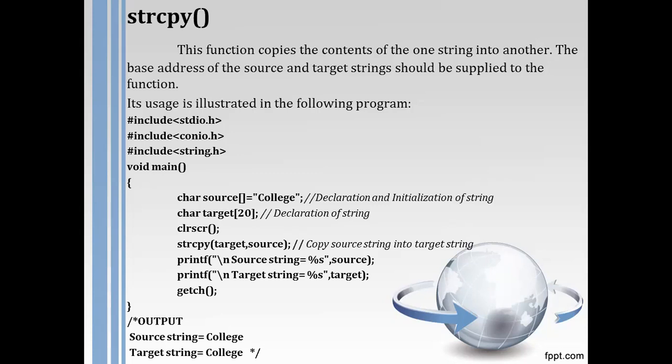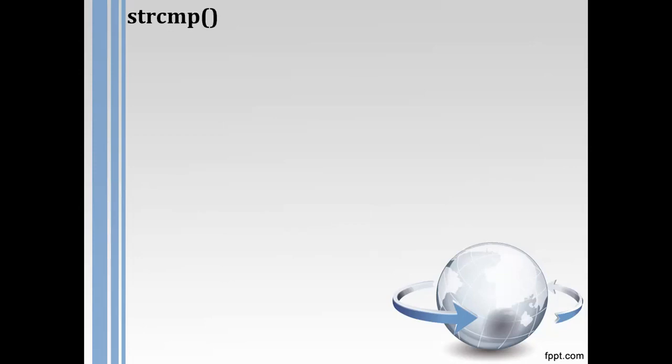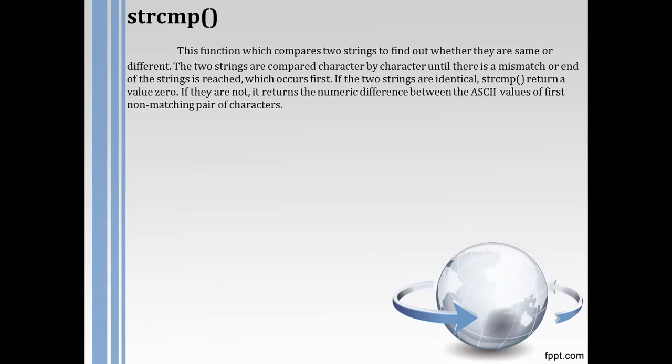The next function is string compare. This function will return some integer value. What is that integer value? Let's discuss it. This function compares two strings to find out whether they are the same or different. The two strings are compared character by character until a mismatching character is reached.